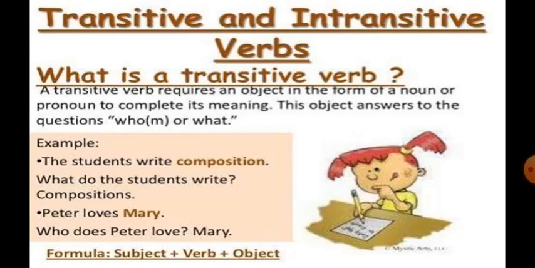The students write composition. What do the students write? Composition. So it is the object of the sentence. Peter loves Mary. Who does Peter love? Mary. So Mary is the object of the sentence.